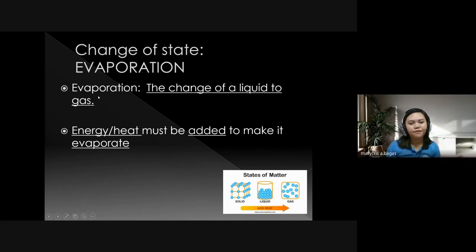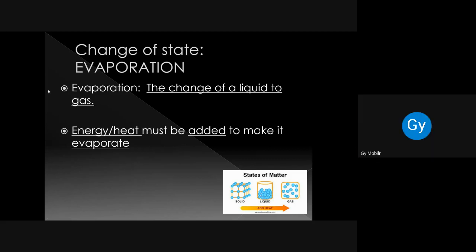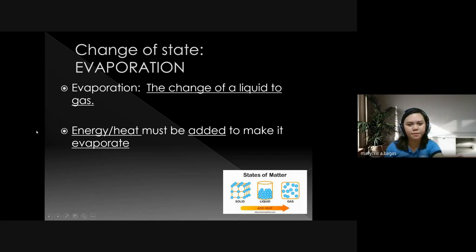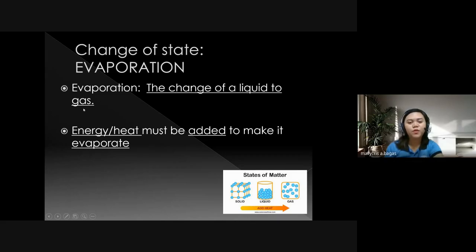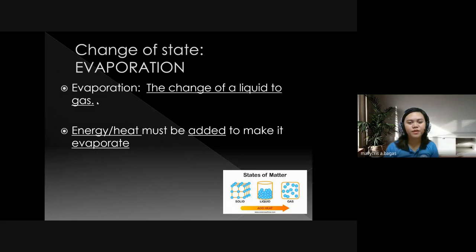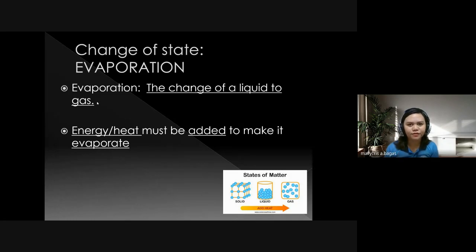Okay, let's move on to evaporation. After solid to liquid, next is liquid to gas. Evaporation. Read: the change of a liquid to a gas. The key word for evaporation is liquid to gas. Don't forget, evaporation, liquid to gas.